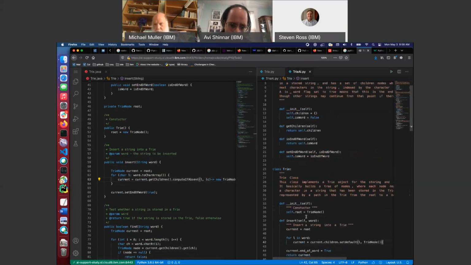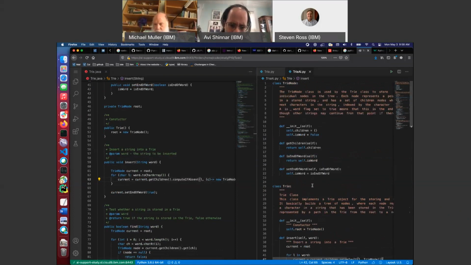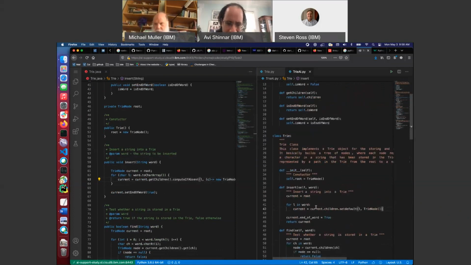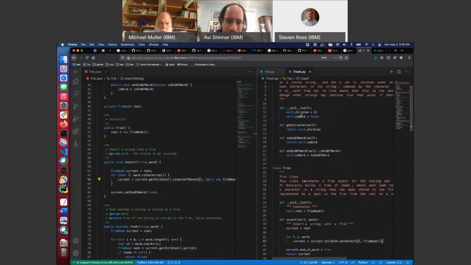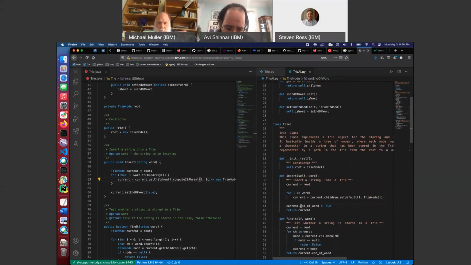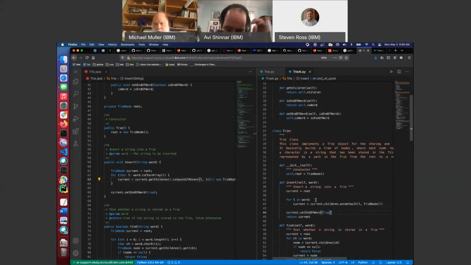Okay, so current.end_a_word. Yeah, that's fine. Again, wait, what? Where on earth did they get end_a_word from? That's not a thing. Okay, this AI needs help. I guess I'll call set end a word. Okay, so this AI has delusions. Return current, that seems fine. Also, good warning, this AI is an AI, and the artificial is key.